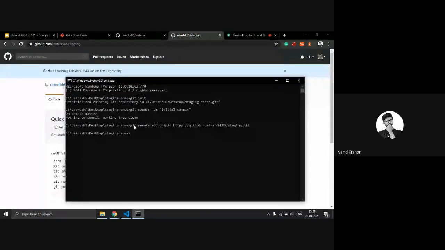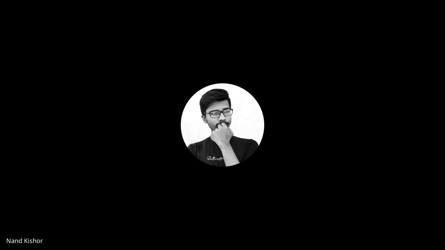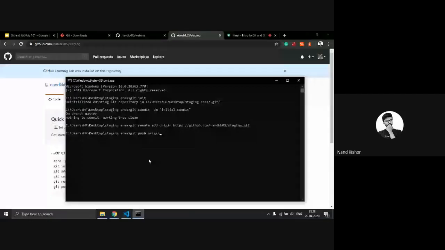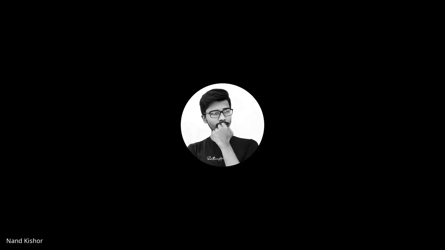So what I do right now, I just git push. So now here I have to write the name of my remote, which is origin, and now I have to write the branch which I have to push my recent code. So after pressing enter, these both files now will be pushed to my GitHub server. Okay, so it is pushed to the GitHub server.